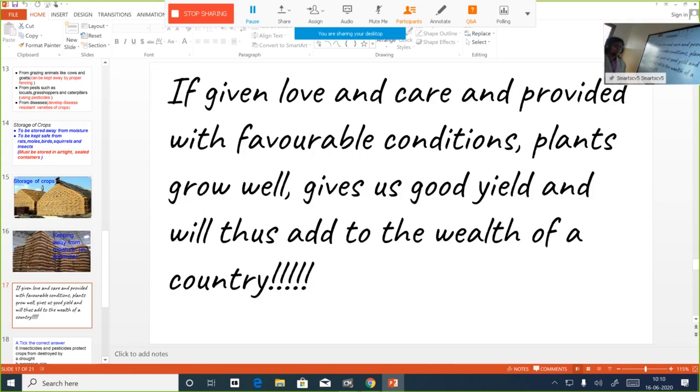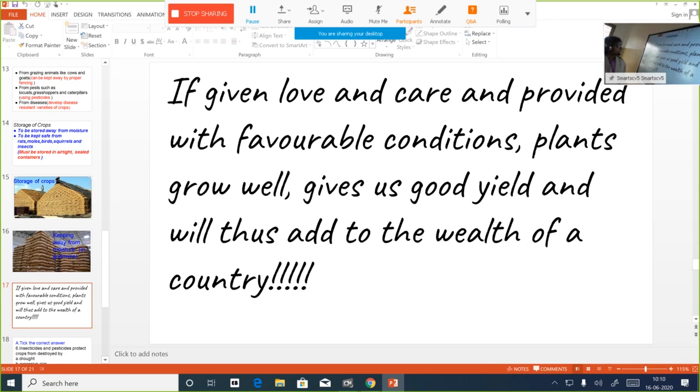You know that plants, just like us, like other animals, are also living organisms, right? Plants are living organisms. You've seen a mother nurturing a baby, right? Feeding the baby, meeting all the requirements of the baby. Likewise, plants, because they are living organisms, have to be given love and care. So if you give plants love and care and provide them with all the favorable conditions,